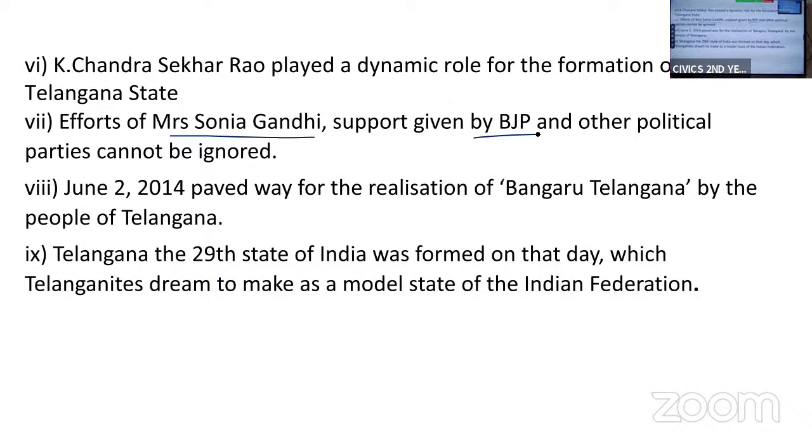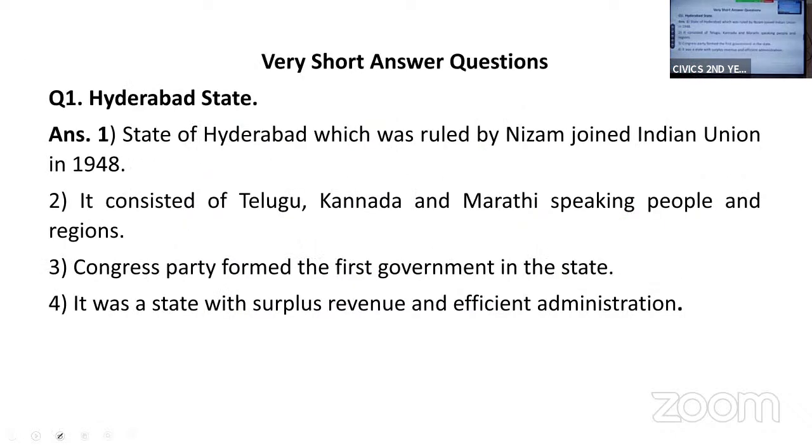On June 2nd, 2014, it paved a way for realization of Bangaru Telangana, that is Golden Telangana. This was a long cherished dream of the people of Telangana, and it became the 29th state of Indian Union, and it has become a model state of Indian Federation. So I hope I am clear with this significance of 2nd June.